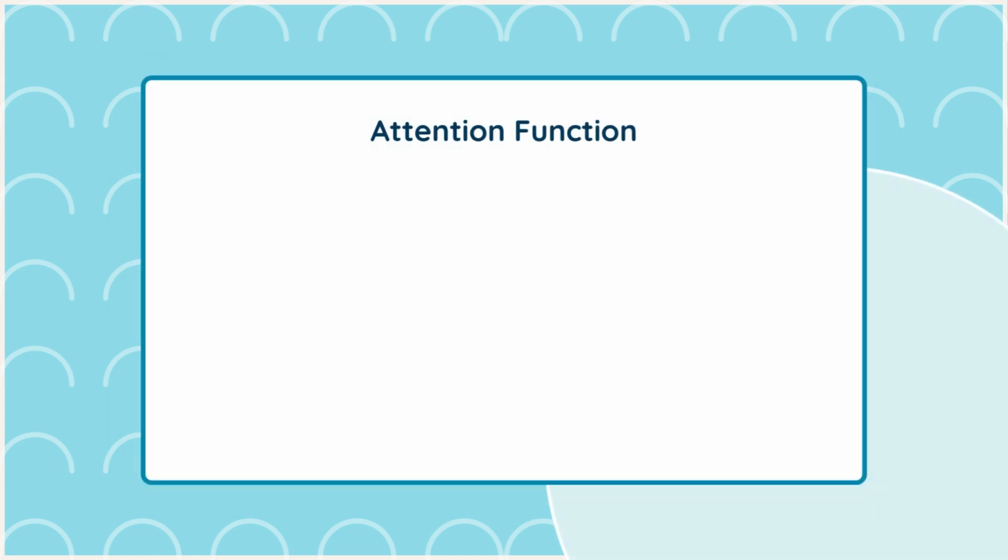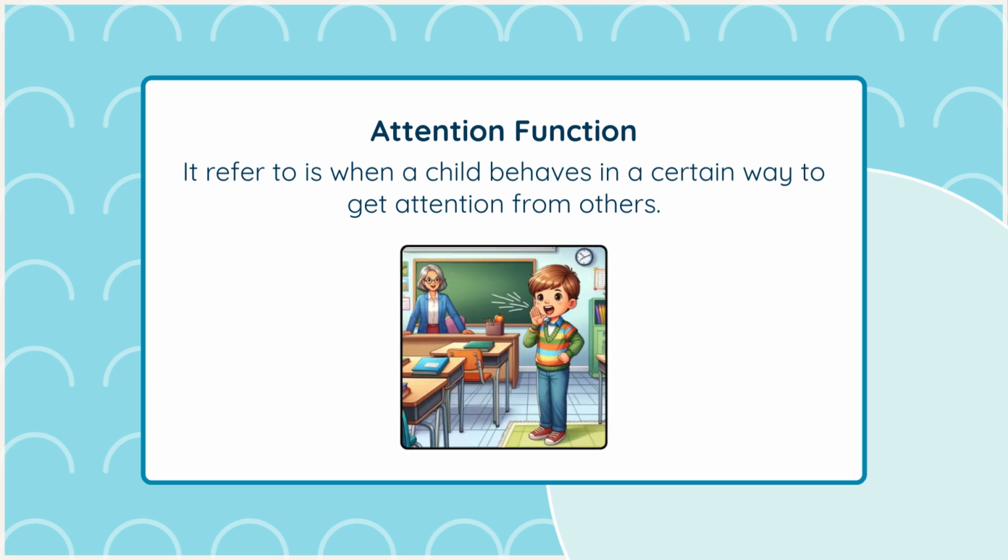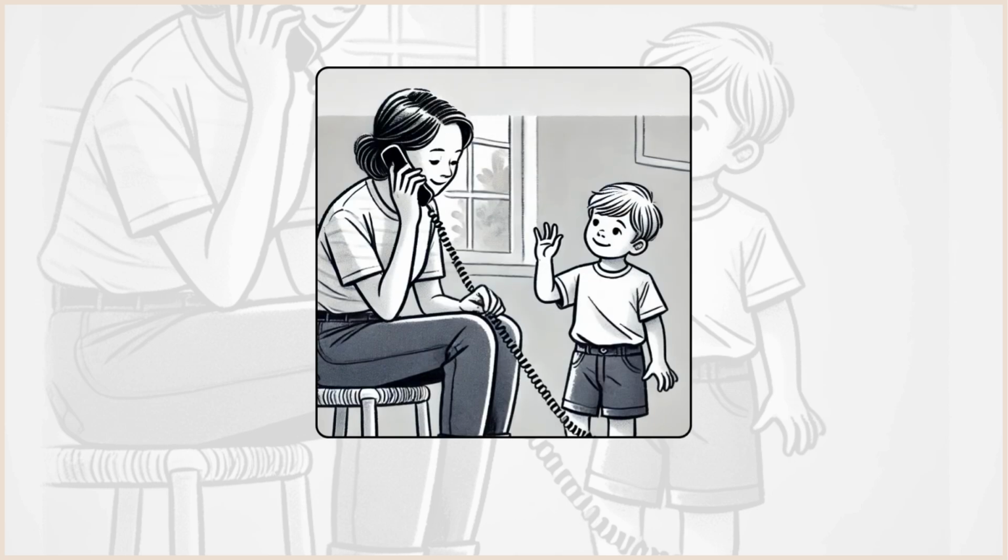Attention function. The attention function is when a child behaves in a certain way to get attention from others. A common example is a child shouting in class to get the teacher's attention. These behaviors are often aimed at gaining social interaction or acknowledgement. Meet Tim, who frequently interrupts his parents while they are on the phone. He does this to get their attention as he knows they will respond to him, even if it's just to ask him to wait.